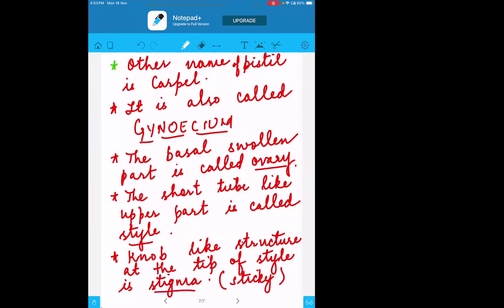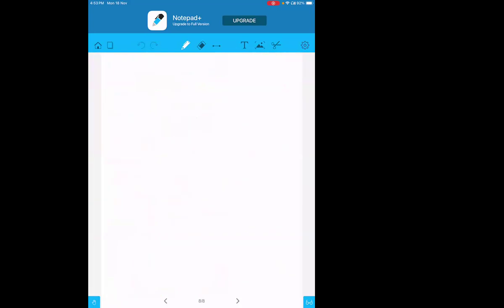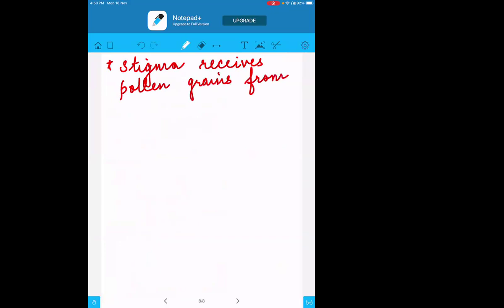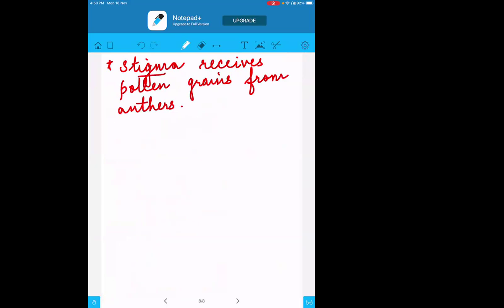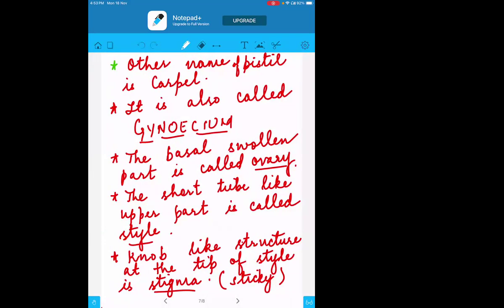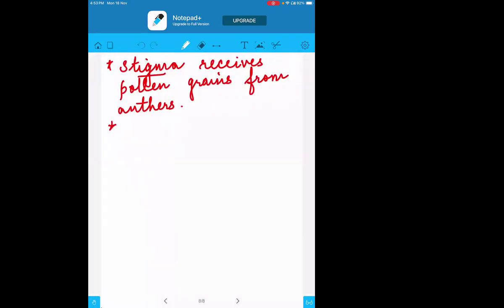Understood, children? These are the three parts: stigma, style, and ovary. Now what will the stigma be doing? It will be receiving the pollen grain. So if in the exam it comes, which part receives the pollen grains, what will be the answer? Stigma. Yes, very good. The stigma is the part where the pollen grains come and land.